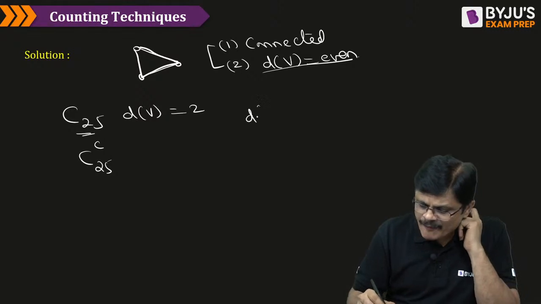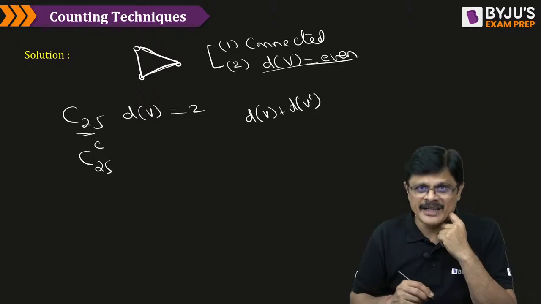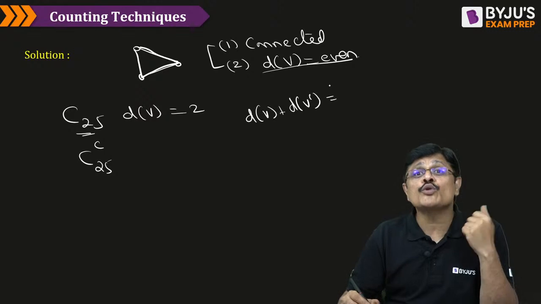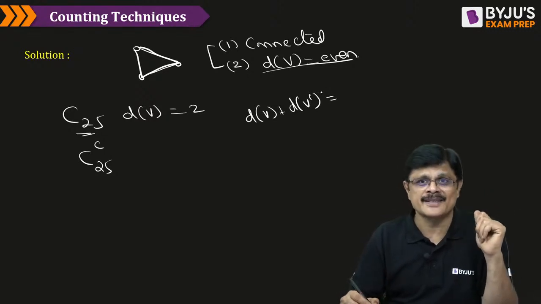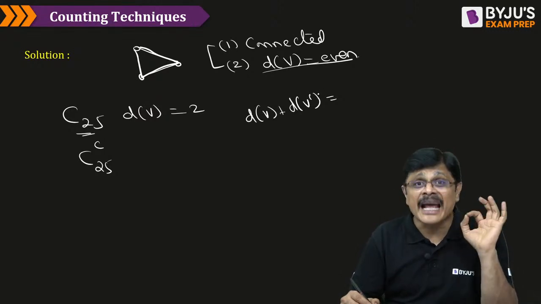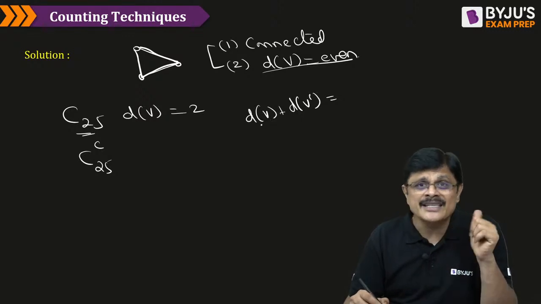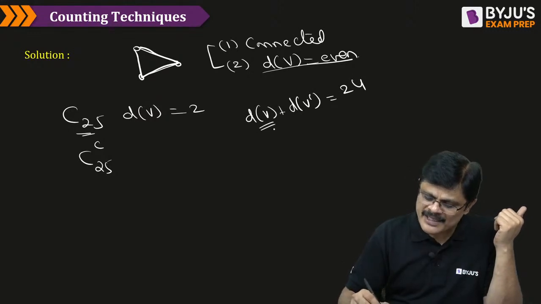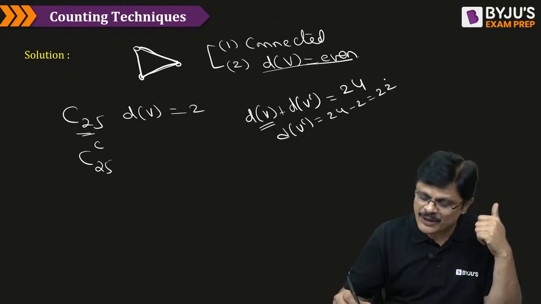Remember, the degree of a vertex in a graph plus the degree of the same vertex in its complement graph must equal the degree in a complete graph with that many vertices. Here the graph has 25 vertices, so the sum should equal 24. This is already 2, therefore the degree of each vertex in the complement graph is 24 minus 2, which is 22, my dear friends.